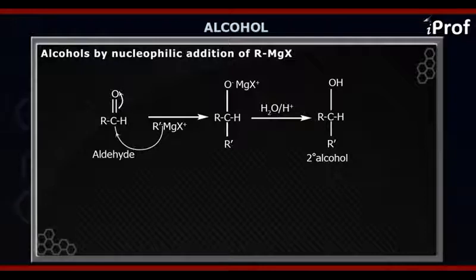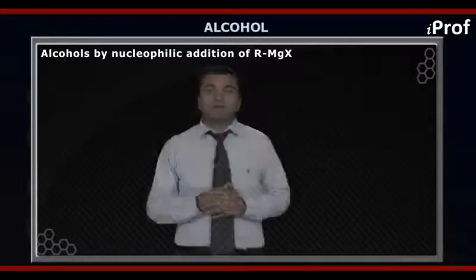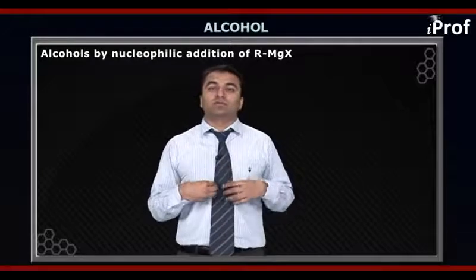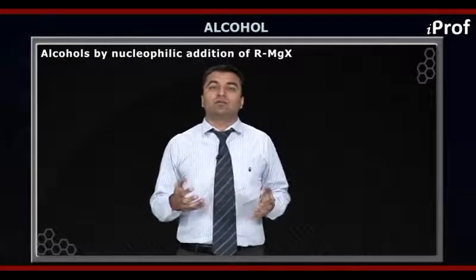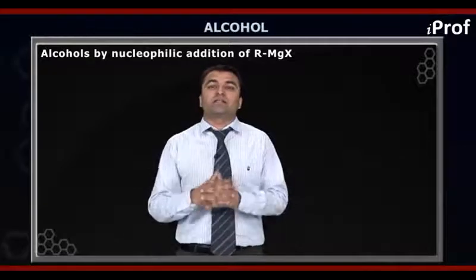Now, an important point to observe over here is that in this formed product, that is RCHOH R dash, R is basically from the aldehyde and R dash is basically from the Grignard reagent. Now, an important point is that what we have obtained in this reaction is a 2-degree alcohol. Now suppose I want a 1-degree alcohol through this reaction.